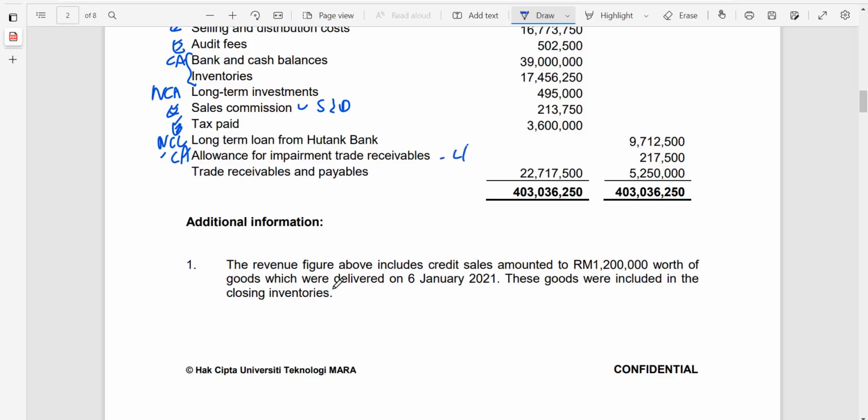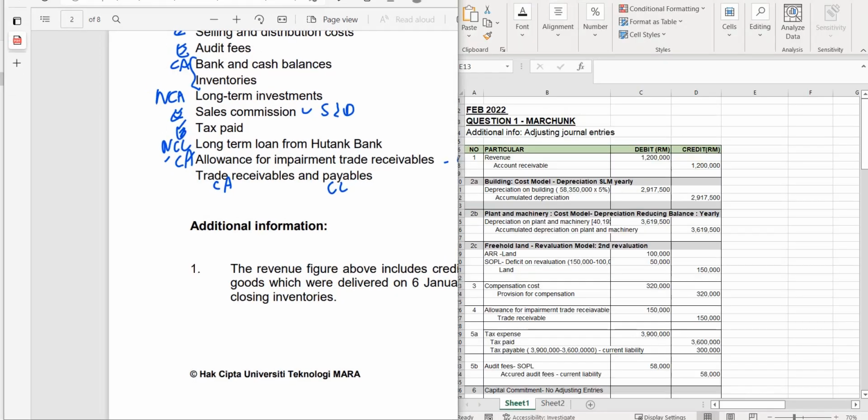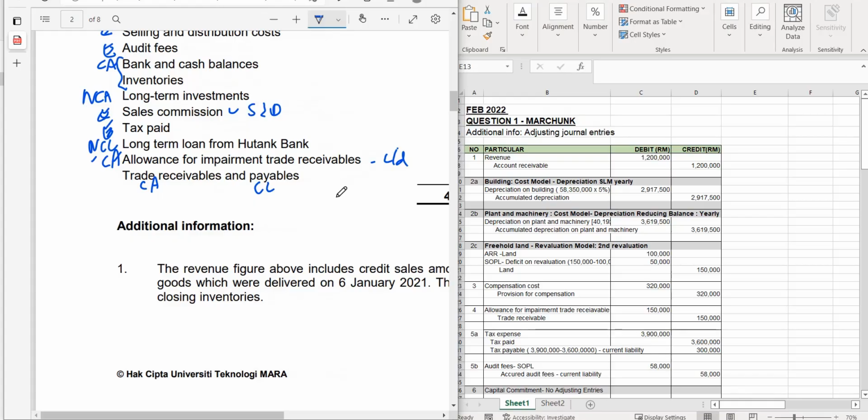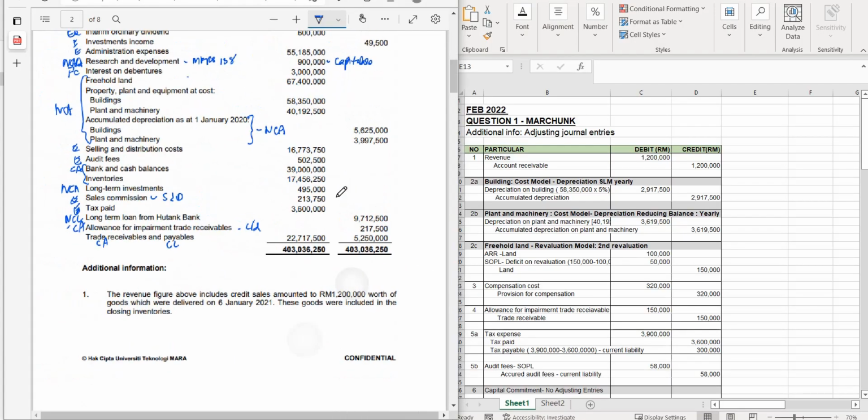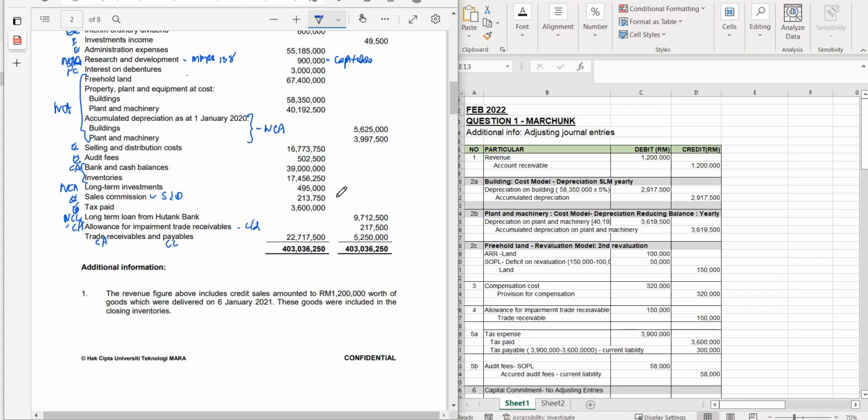So you may have to adjust to that carried down balance. Trade receivable and payable, of course, current asset and current liabilities. Okay, let's look at the first information. The first information is on the items on revenue. So you can see that I have already prepared some journal entry next to the question.